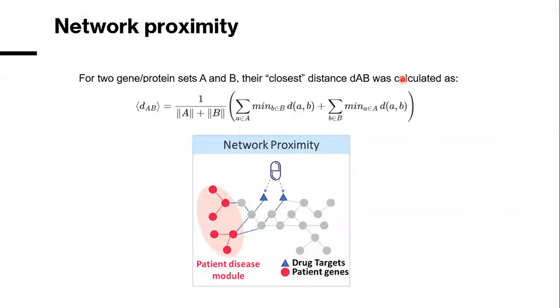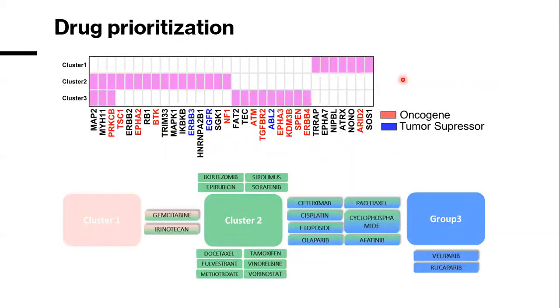And then I use the network proximity method to find the drugs that are closest to my patients. I have taken into account 3,000 drugs and all of my patient networks. And then after I clustered my patients, I have checked their mutation profiles and selected the driver genes in these mutation profiles. I have selected them as drug targets, and by using the network proximity method, I have found drugs that represent my patient clusters and combined them together. So I have found drugs that represent my patient groups.